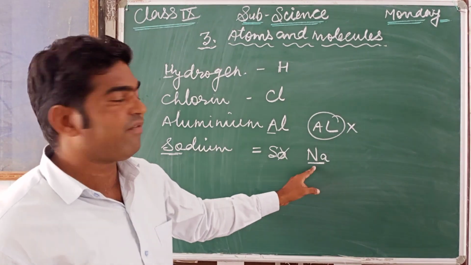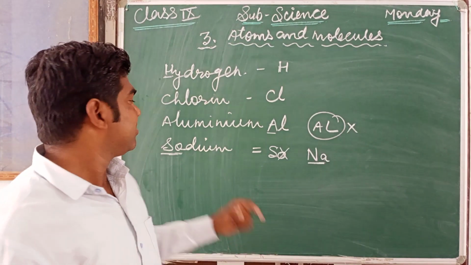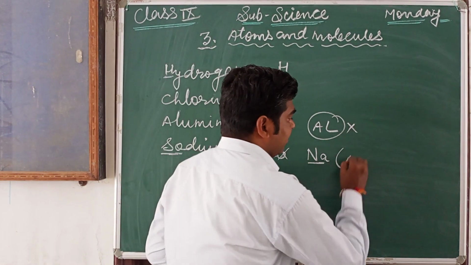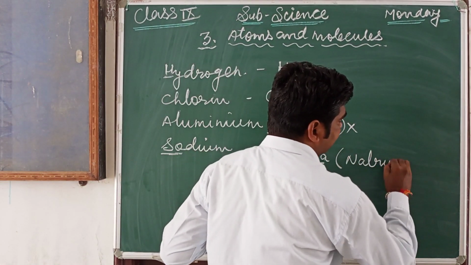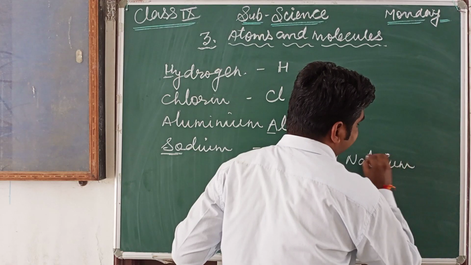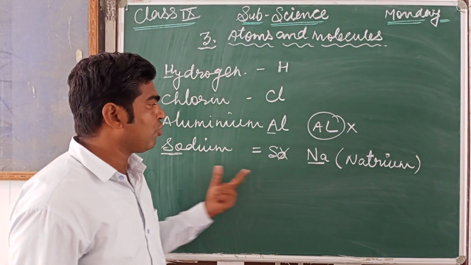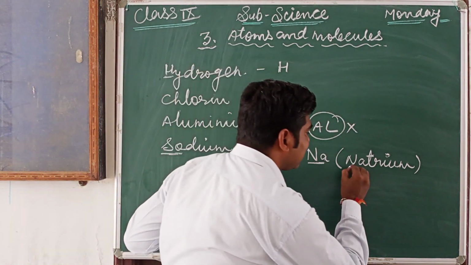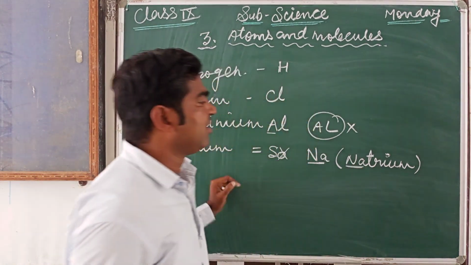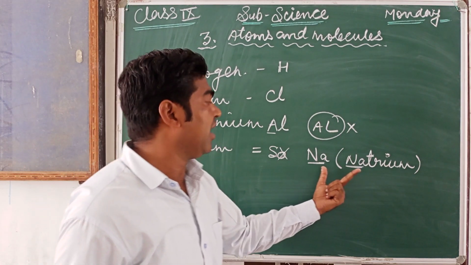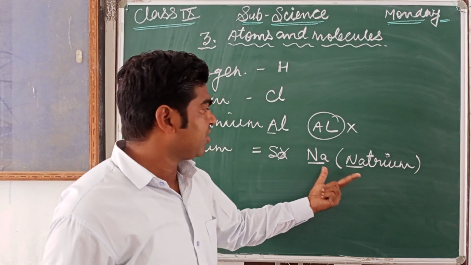It comes from the Latin language. The Latin name of sodium is natrium. This is the Latin name of sodium, natrium. So we use the first two letters of the Latin word natrium. That's why the symbol of sodium is Na.